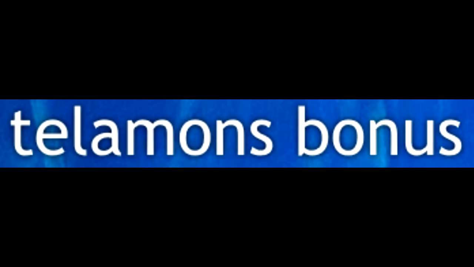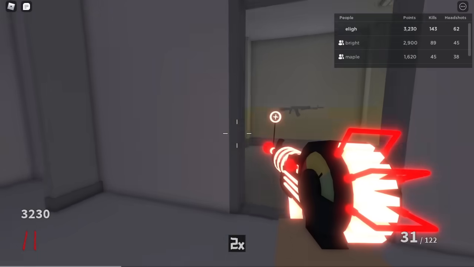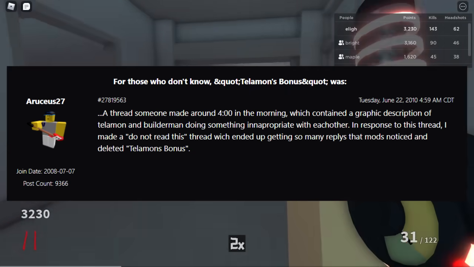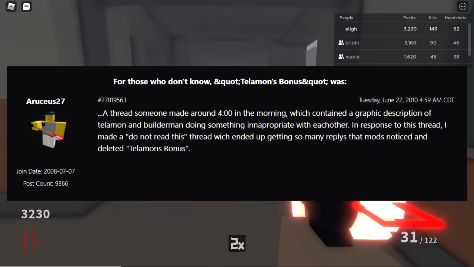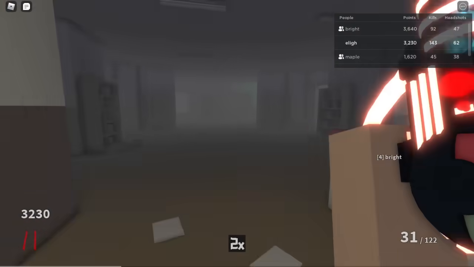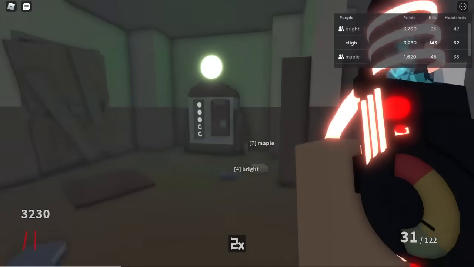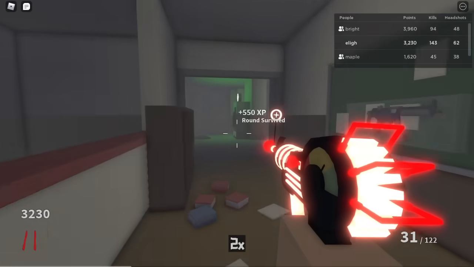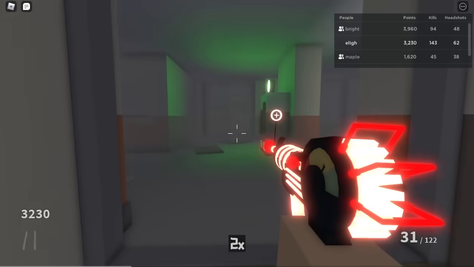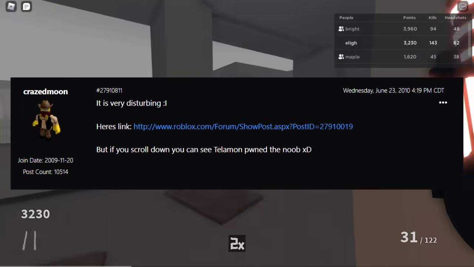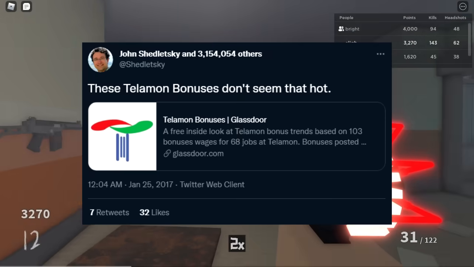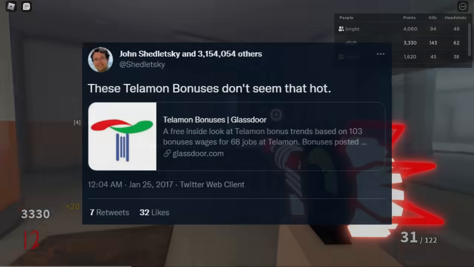Telemon's Bonus. Telemon's Bonus was quite literally a Builderman x Shedlesky Yaoi fanfic that was posted on the Roblox forums by an unknown user in the early hours of the morning on June 22nd, 2010. It was up for nearly an entire day before the forum moderators finally caught wind of the situation and took it down. If you really want to read it, it's been reposted on Newgrounds. Shedlesky even saw it himself and responded with something snarky like he used to do a lot in that time, and he even referenced it in a tweet in 2017.